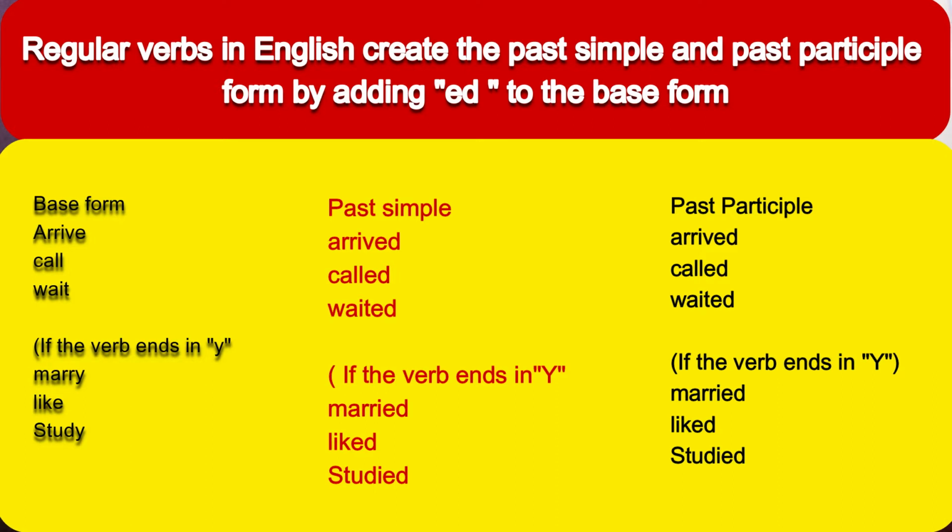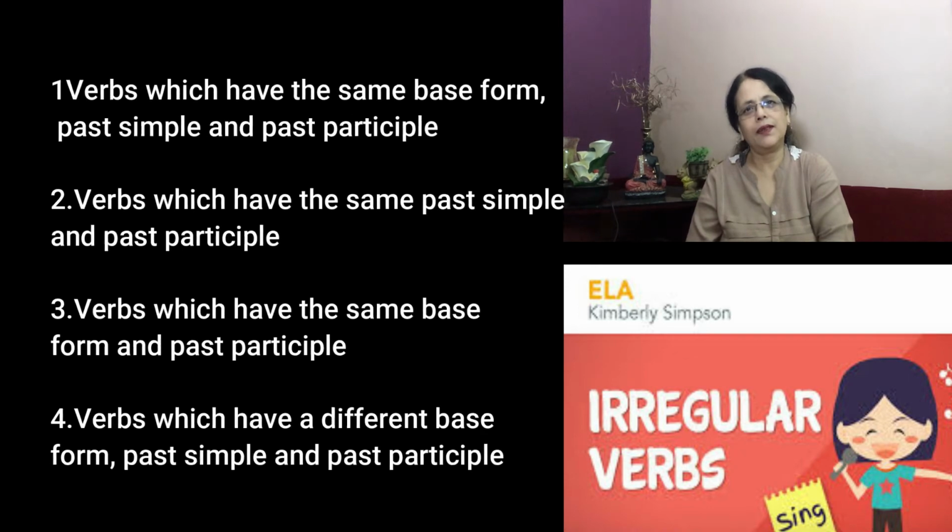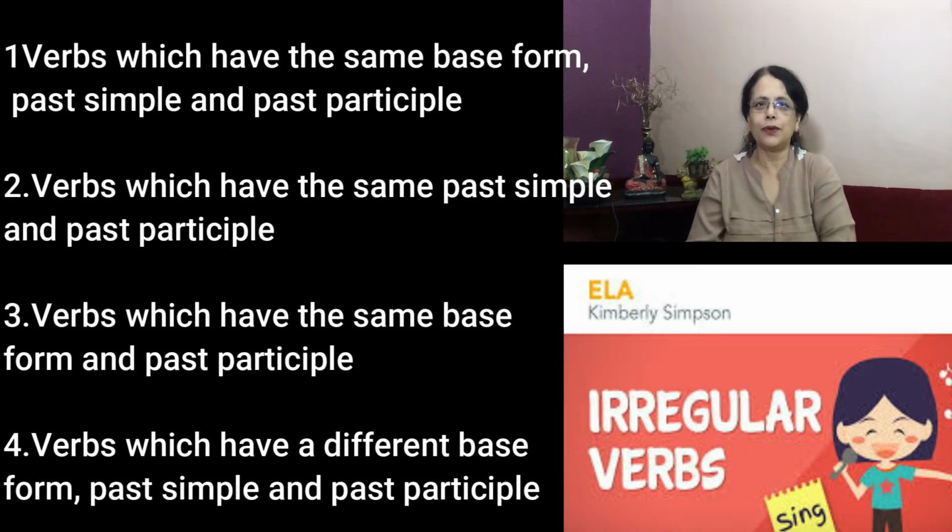Now let's move on to see what irregular verbs are. The list of irregular verbs in English is too long. We cannot learn them by heart. Our brain cannot accommodate so many at a time. So the easy way to know the irregular verbs is to keep looking at them, keep listening to them, speak them out, and then you will internalize them, as I told you. We can divide the irregular verbs into 4 types.